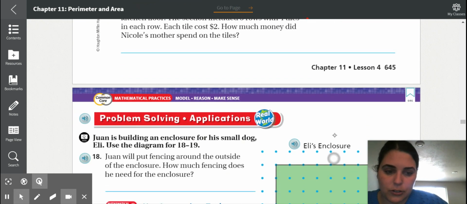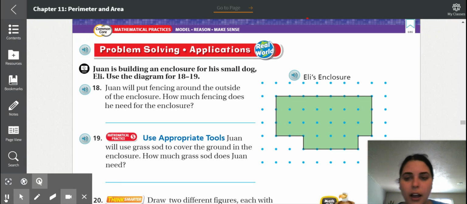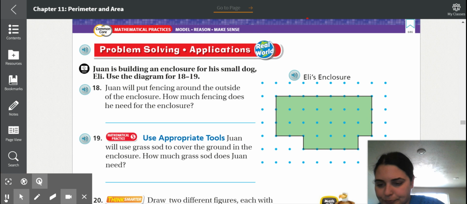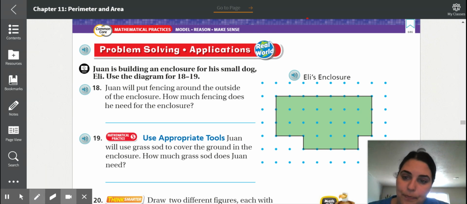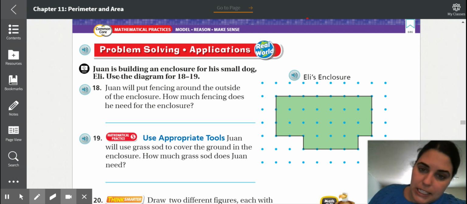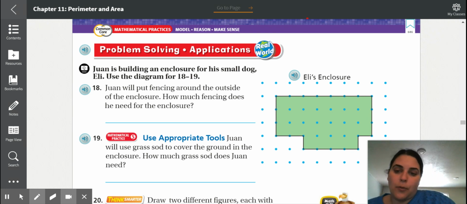Hey, turn the page. Okay. On the next page, we're on page 646. Let's keep going. Juan is building an enclosure for his small dog, Eli, that's the dog's name. Use the diagram for 18 through 19. So let's look at number 18. Juan will put fencing around the outside of the enclosure. How much fencing does he need?